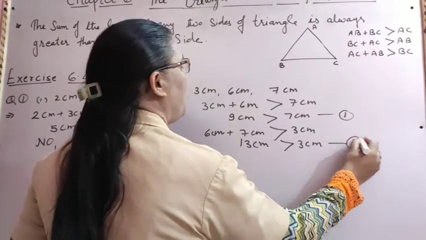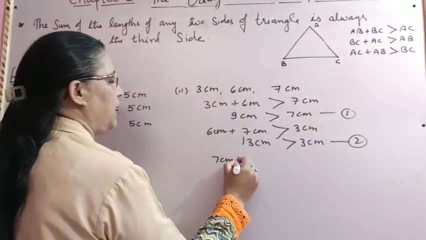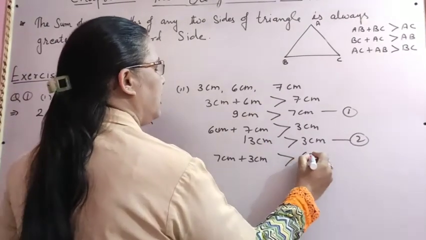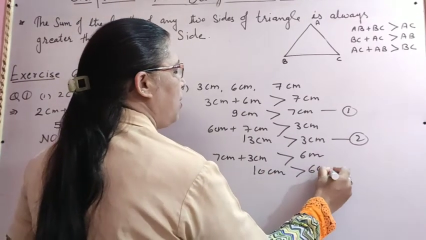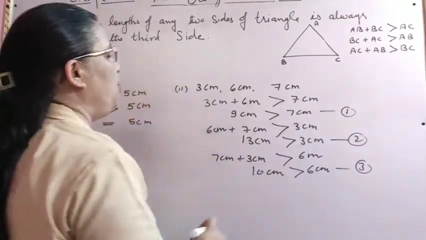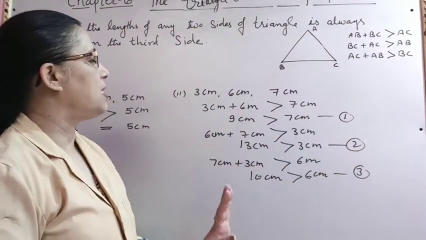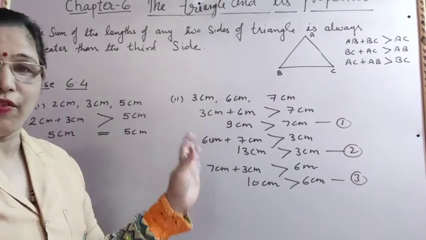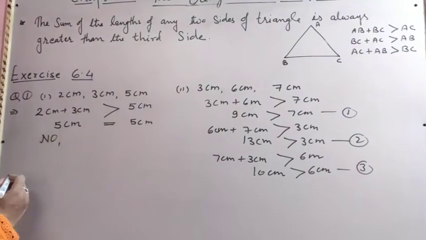Yes, it is. Then the next two sides, 7 centimeter and 3 centimeter. The sum of these two sides should be more than the third side 6 centimeter. Yes, 10 centimeter is more than 6 centimeter. So in each case you can see the sum of two sides is always more than the third side. Yes, we can say these three are the sides of a triangle. Okay.